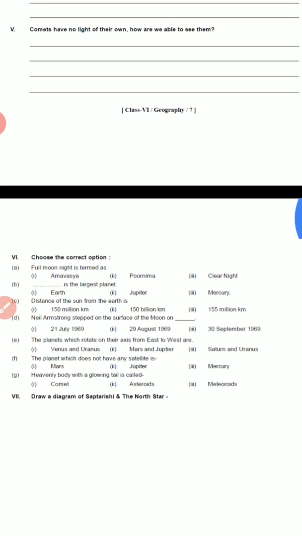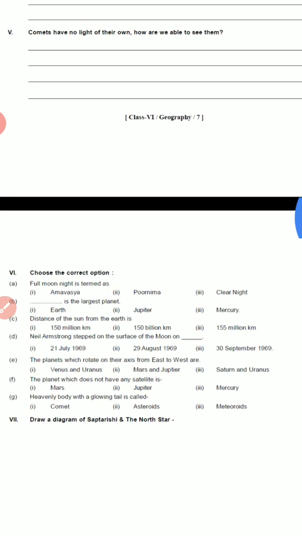Fifth question. Comets have no light of their own. How are we able to see them? So first we should know what comets are. Comets are celestial bodies which are made up of ice, gases and dust. They revolve around the sun in a fixed path.